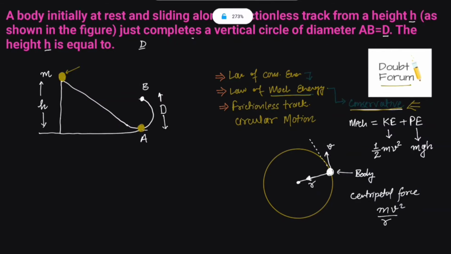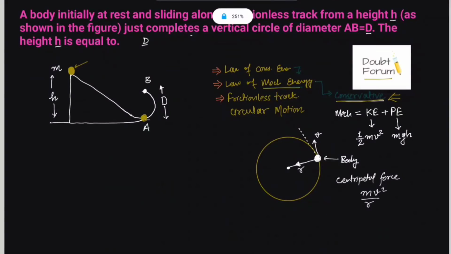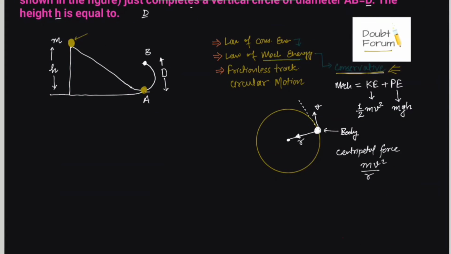If r becomes large, what will happen? The centripetal force becomes small. So if we want the body to move in a bigger circle, we would require less centripetal force. If we want the same body with the same velocity to move in a smaller circle, then we need more centripetal force. A smaller circle means small r, which means this value would become higher.